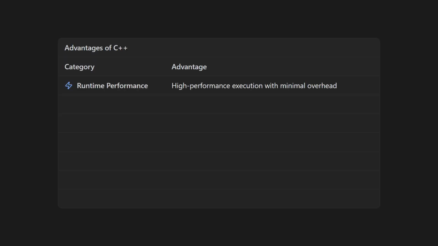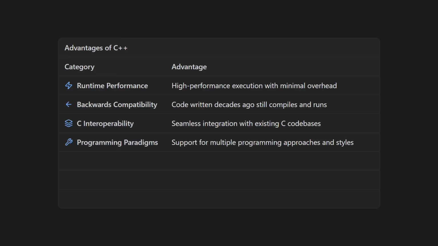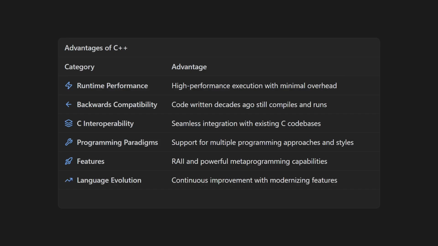Overall, C++ is a very fast language, and it's highly backwards compatible with good interop with C. It's also flexible, in the sense that it supports multiple programming paradigms. It has some excellent features and paradigms like RAII and powerful metaprogramming capabilities, which are a step function improvement over what's available in C. The language is constantly being improved on, and some of the new features which attempt to modernize it are pretty good. There's also billions of lines of code written in C++, so it's basically used everywhere, and as a result has an enormous ecosystem and incredible momentum.